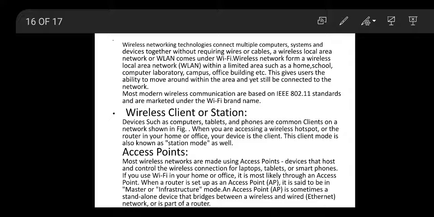Wireless client or station. Devices such as computers, tablets and phones are common clients on the network, which are shown in our figure. When you are accessing the wireless hotspot or the router in your home or office, your device is the client. This client mode is also known as station mode.